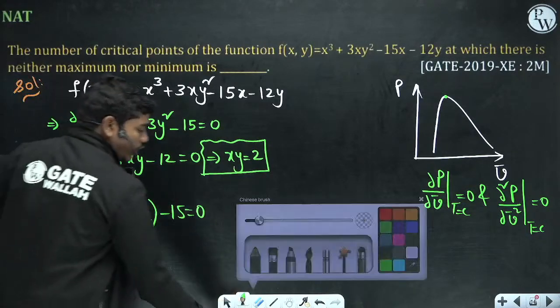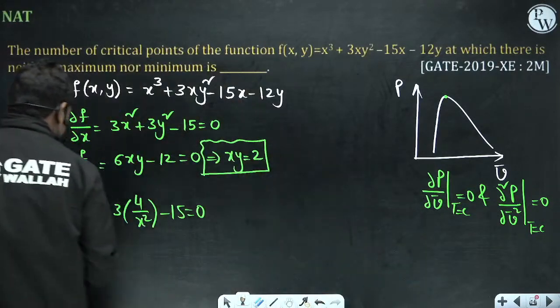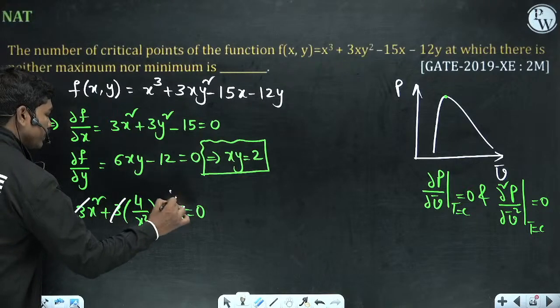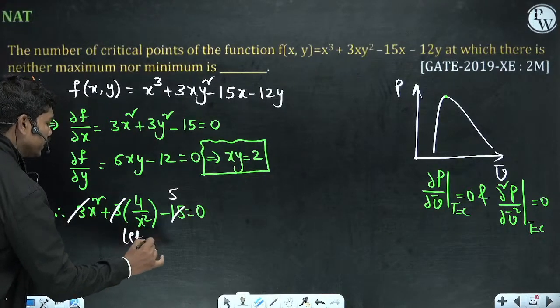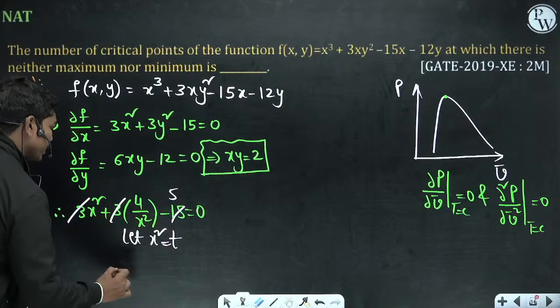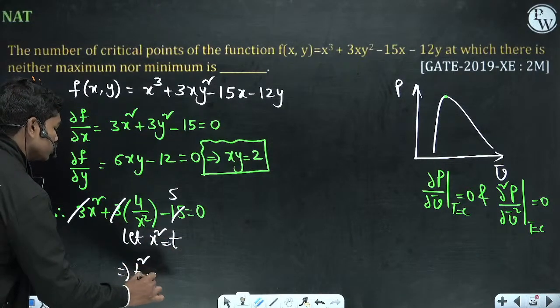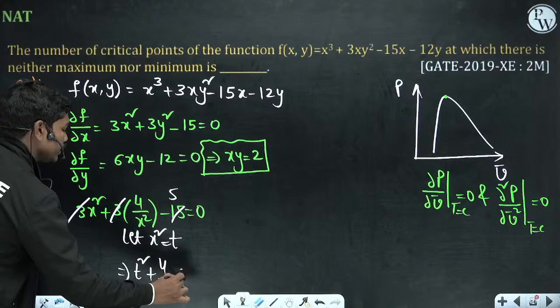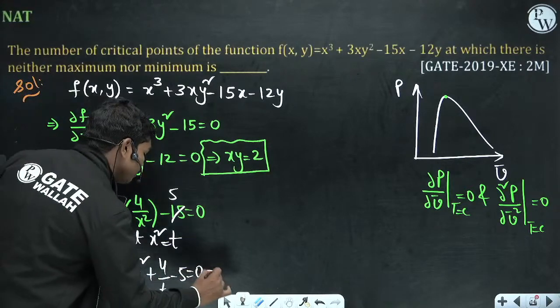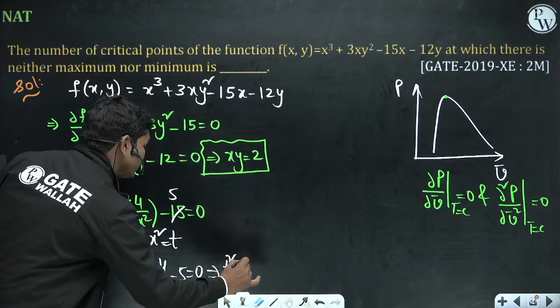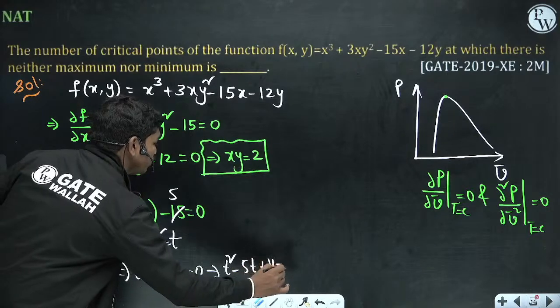Okay, so if you want to solve this equation, you can use a technique. 3 gets cancelled and this is 5 anyhow. Let x square is equal to t. Then this equation becomes t plus 4 by t minus 5 is equal to 0. So this implies t square minus 5t plus 4 is equal to 0 here.